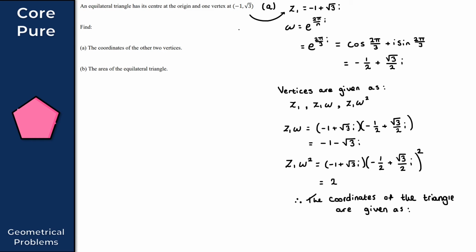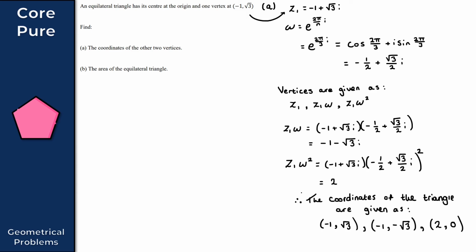So we had the original vertex, that's minus 1, root 3. So minus 1, root 3 there. We also had minus 1, minus root 3. So minus 1, minus root 3. And then finally here we had 2, 0. So 2, 0 there, like so.